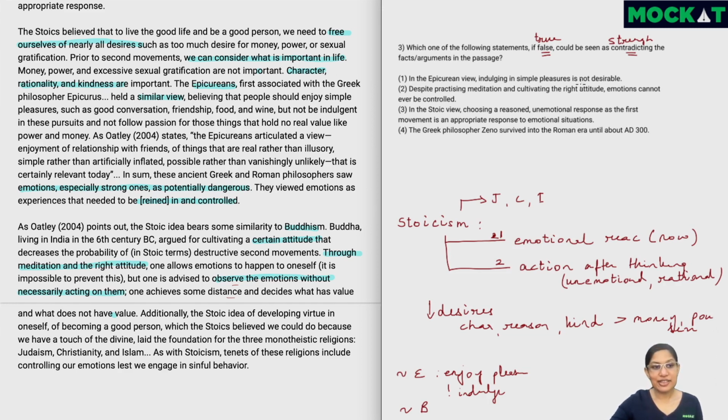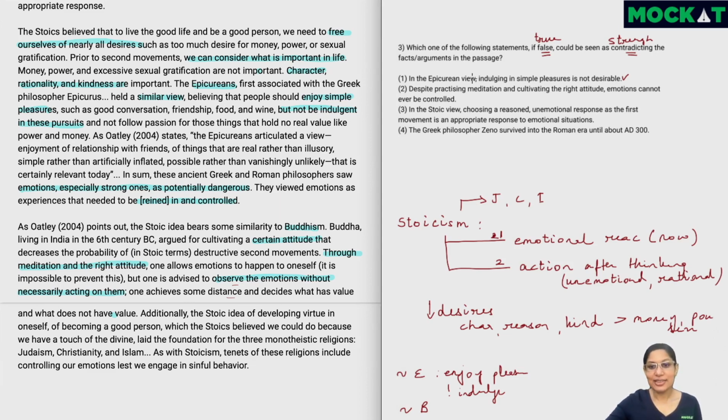This is something which is given because the author said that we should enjoy simple pleasures but not be indulgent in these pursuits. Now this is exactly why whenever we have an option like this, I always recommend that it's good to go back and validate, because just changing this indulgent for enjoying would actually convert this and make it wrong, right? So indulging in simple pleasures is something which is not desirable. So this is strengthening or in line with what the author is saying. So we'll hold this option.